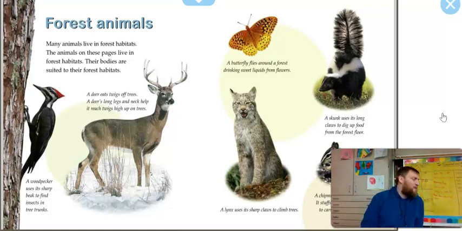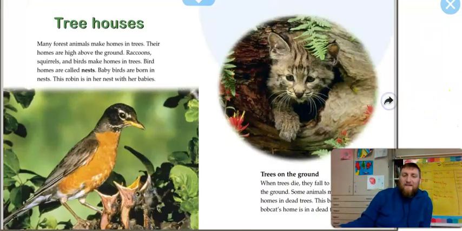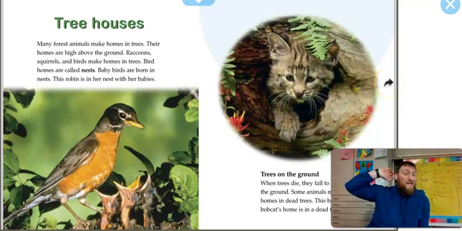I have a question for you, class. How do humans get food? And would the forest be a good habitat for humans? Turn and talk. Go. All right. Welcome back. All right. Now we're going to talk about tree houses.